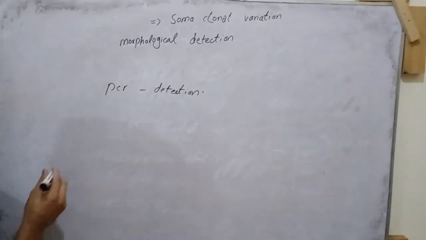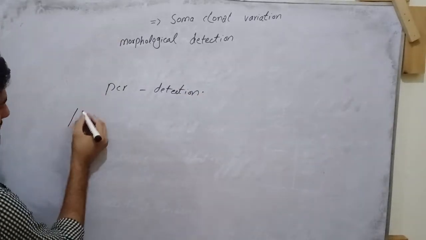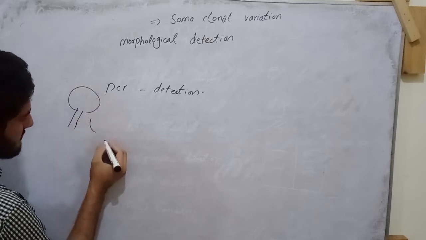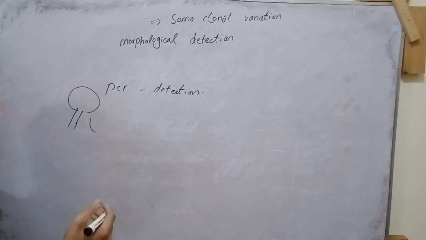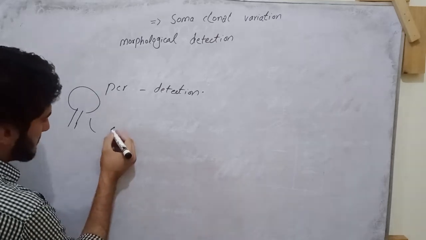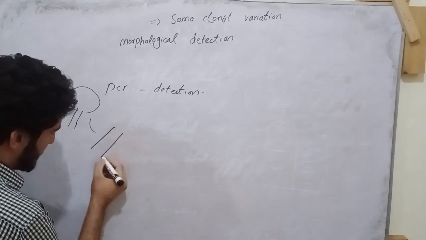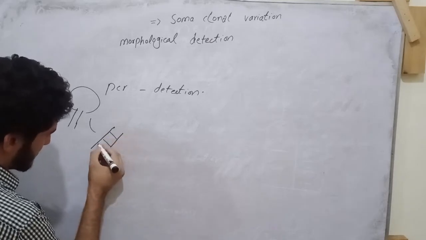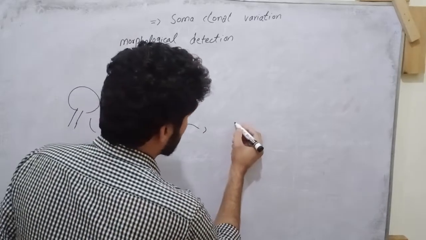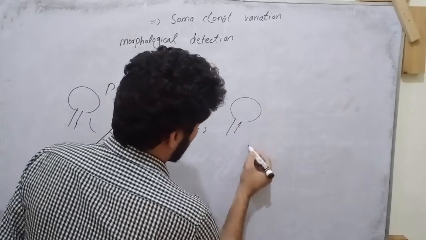In this process we take DNA from our main plant, from which we take cells for tissue culture, and also from the culture plant.